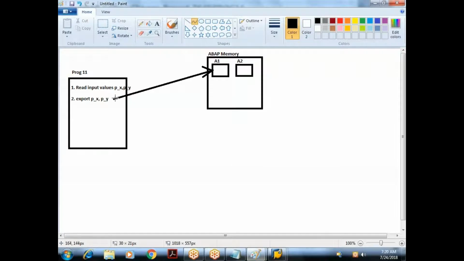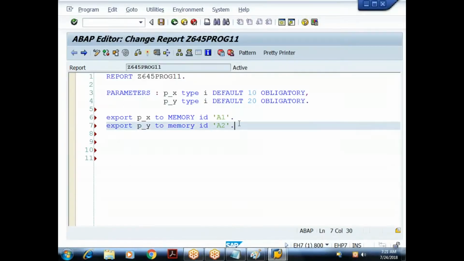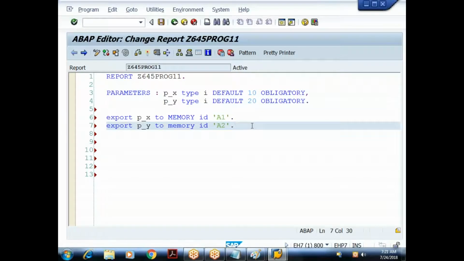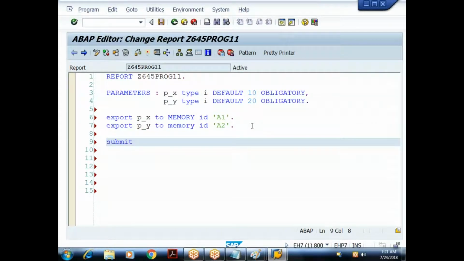Understood? The export statement will store the values in ABAP memory with some identification. The identification names I gave here are A1 and A2. Done, it has stored the values. Now we have to shift the control to a target program. So in the 11th program, I'll say SUBMIT Z645 program 12, and I'll use the addition AND RETURN. Why? Again, the control should come back to this program and display the result for me. That's the reason I'm using the addition AND RETURN.